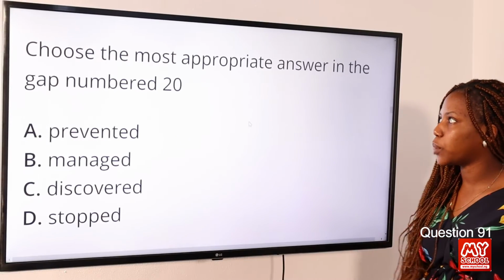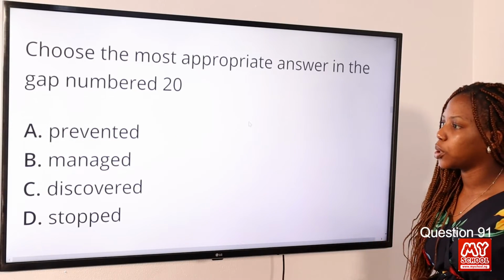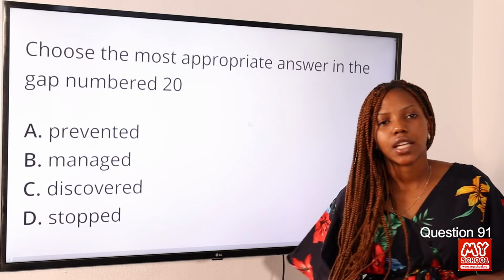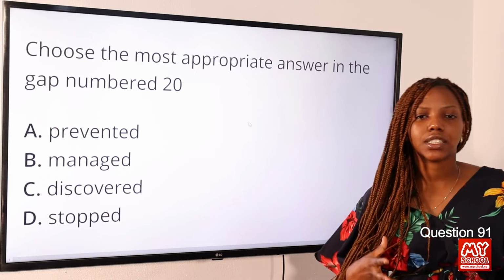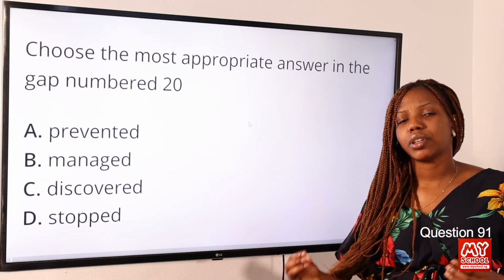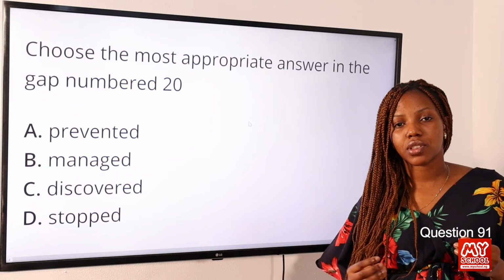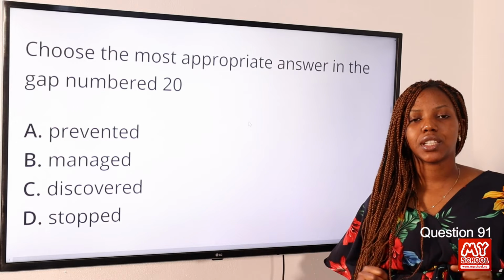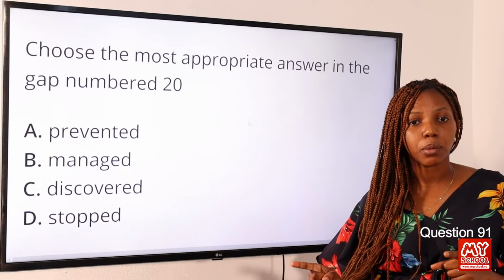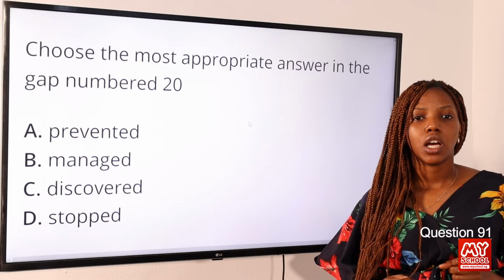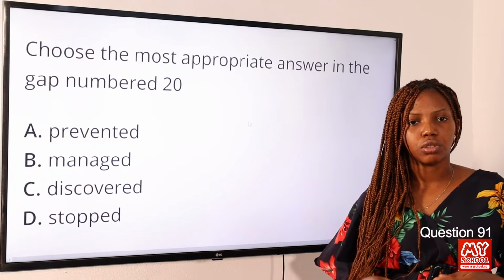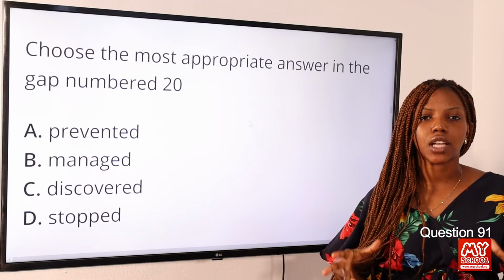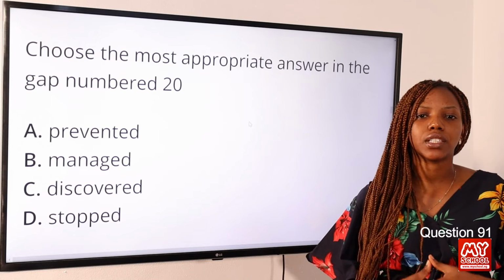Question 91. Choose the most appropriate answer in the gap number 20. Option A, prevented. Option B, managed. Option C, discovered. Option D, stopped. The answer to this question is option C, discovered. Now, in this part labeled 20, it's used to describe seeing something with a routine scan. In that context, it says that some miscarriages do not come with symptoms, while some have to be discovered through a routine scan. So option C fits into that context appropriately. Option C, discovered, is the correct answer.